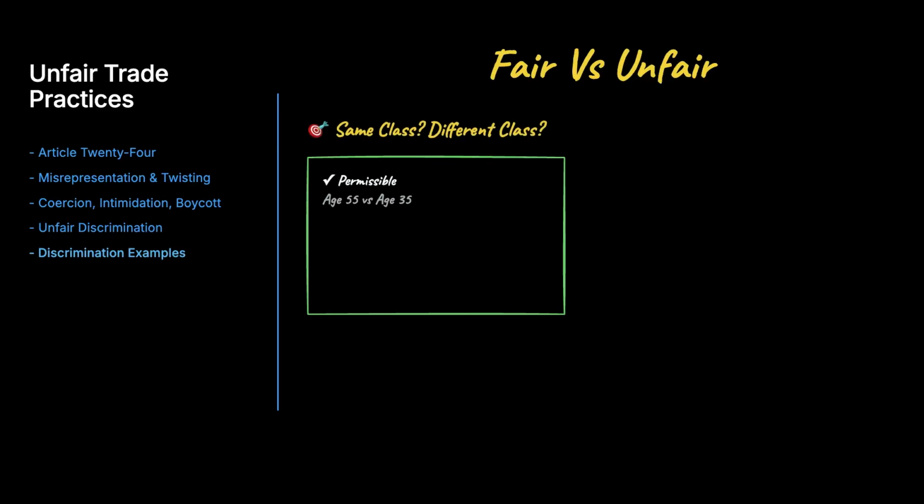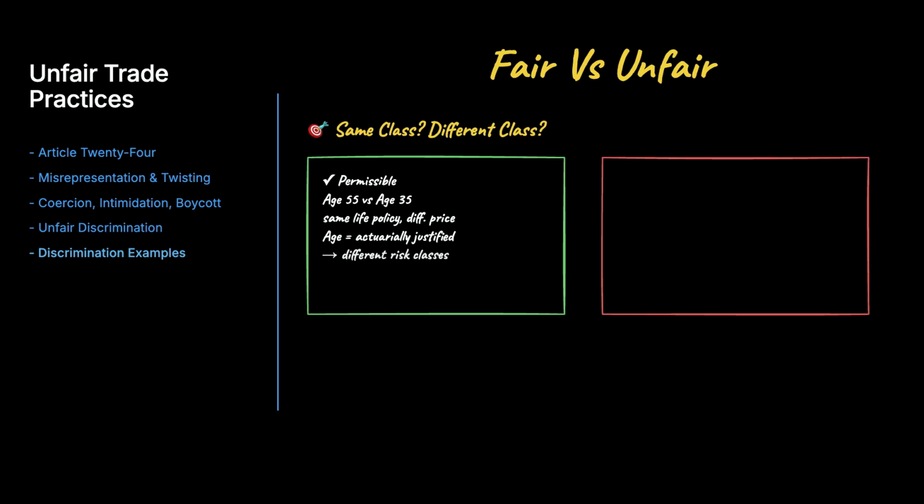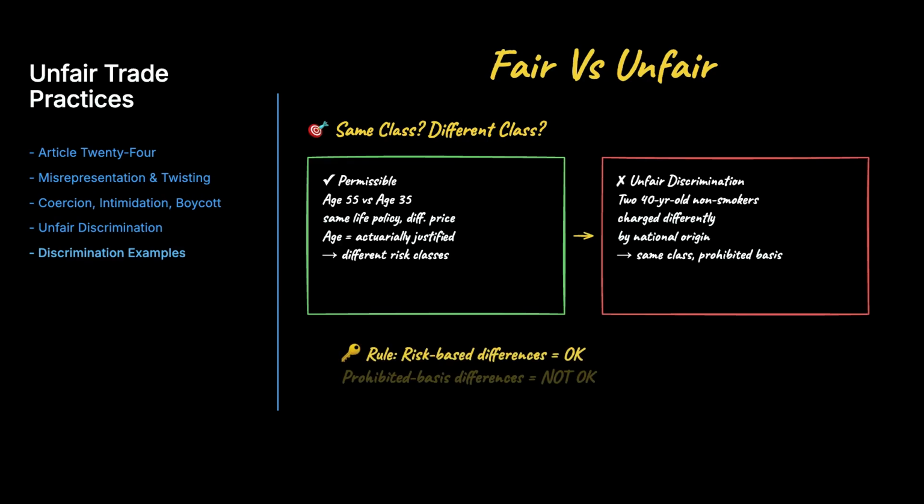An insurer charges a 55-year-old more than a 35-year-old for the same life policy. Discrimination? No, it's permissible because age is an actuarially justified difference, so they're in different classes. But charging two identical 40-year-old non-smokers different rates over national origin? That's unfair discrimination, same class, prohibited basis.